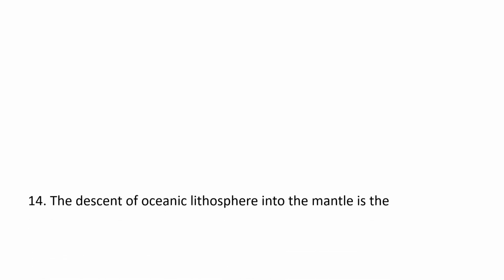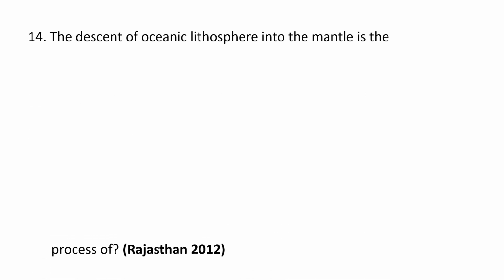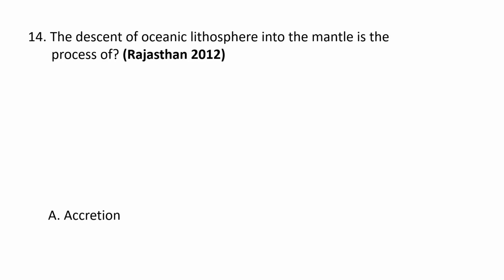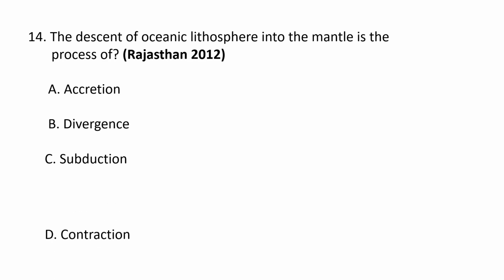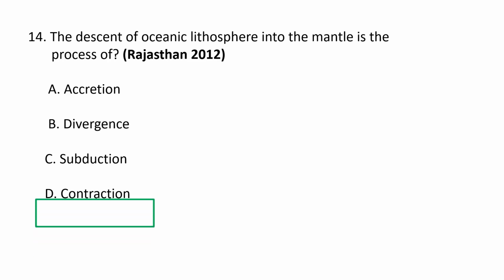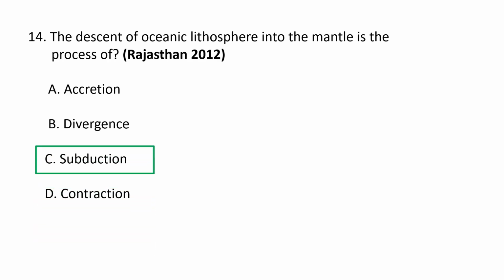Next question. The descent of oceanic lithosphere into the mantle is the process of A. Accretion, B. Divergence, C. Subduction, and D. Contraction. So the correct option is C. Subduction. Subduction is a geological process where one tectonic plate, often an oceanic plate, slides beneath another plate, which can be oceanic or continental, and descends into the Earth's mantle. So C. Subduction is the correct option.